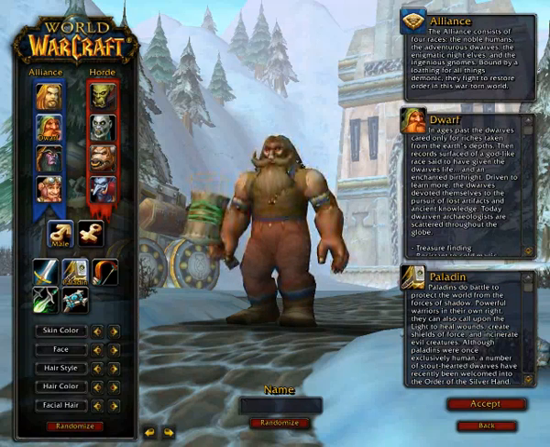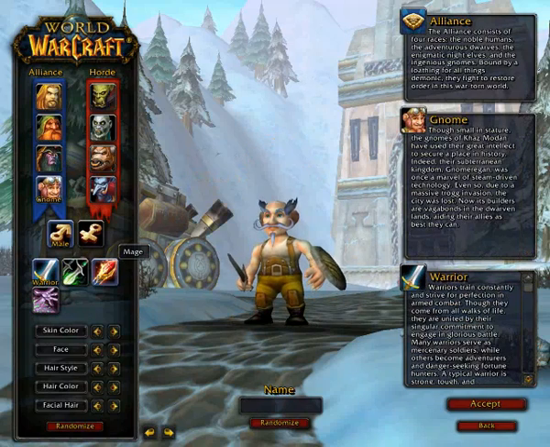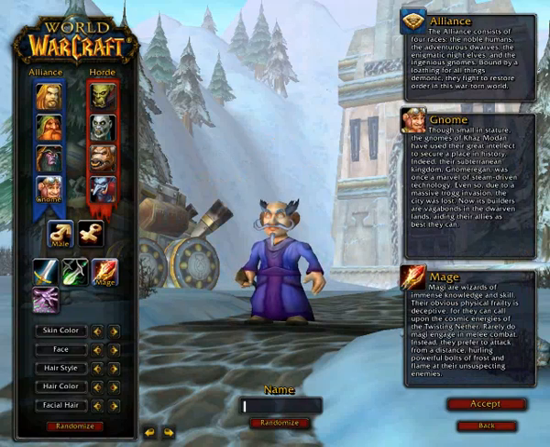So, let's set out creating our character. Like many other MMORPGs, you can customize the way your character looks. We're going to choose a gnome mage to begin with.